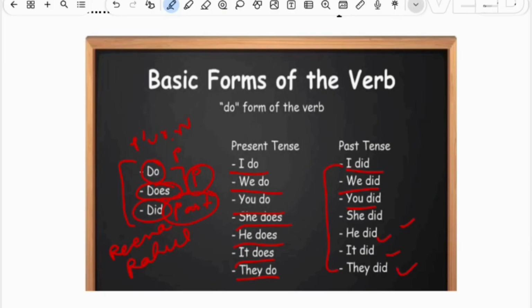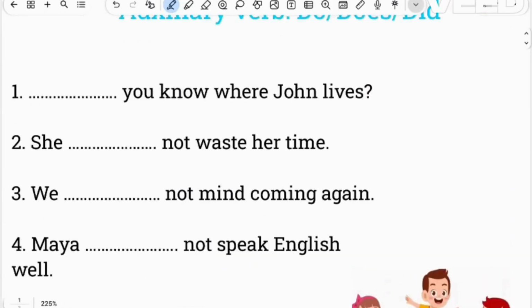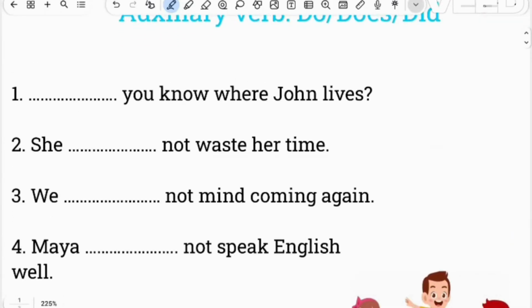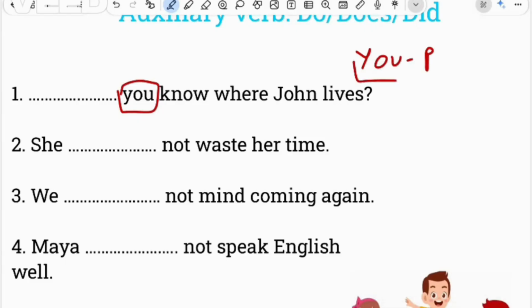Now let's come to our exercise, and if you know the answers you can also comment down. So let's start. Here you can see: dash you know where John lives. What you have to do first is see the subject only. Here our subject is you, and you has a special case in our modern English. So with you we use do. So, do you know where John lives?